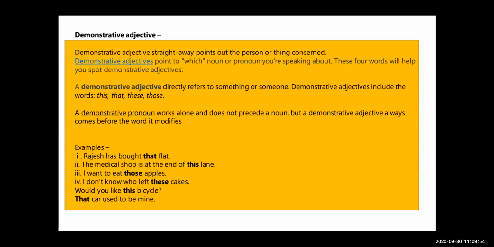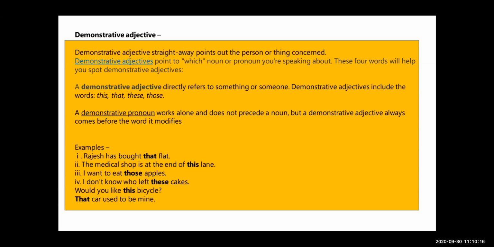Now see, demonstrative pronouns work alone. In the pronoun lesson we also learned that the demonstrative pronoun works alone and does not precede a noun. But a demonstrative adjective always comes before the word it modifies.